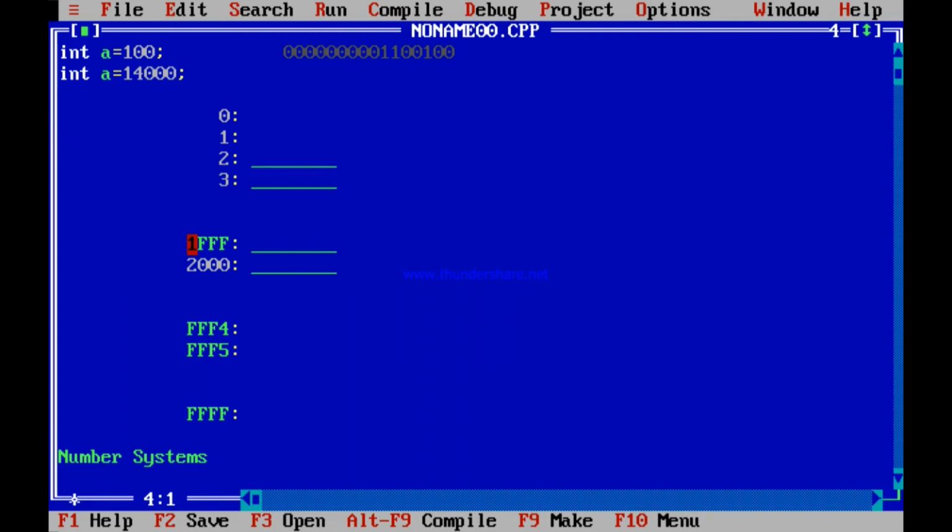0000000000000000, 16 bits, to 1111. F is 1111, 1111, 1111, 1111. How many bits? 16 bits. To represent the address of a memory location, how many bits are needed? 16 bits are needed. To represent one memory location's address, you need 16 bits, which is 4 hexadecimal digits.